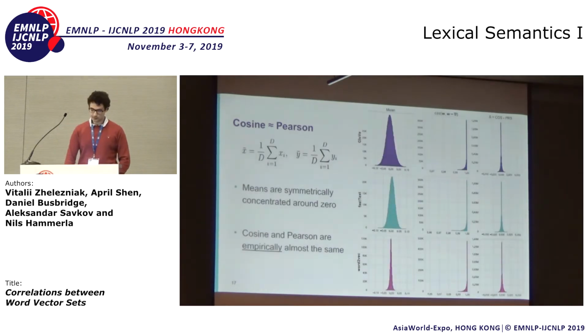But actually, it turns out that means not that important because for the models we considered, which are word2vec, fastText, and GloVe, they are tightly concentrated and symmetrically concentrated around 0. And we can sample a bunch of pairs and compare cosine similarity and Pearson correlation, and the difference empirically is not that big. So empirically, they're almost the same thing. Okay, so if they're almost the same thing, why do we care? Why not just use cosine similarity and be happy?